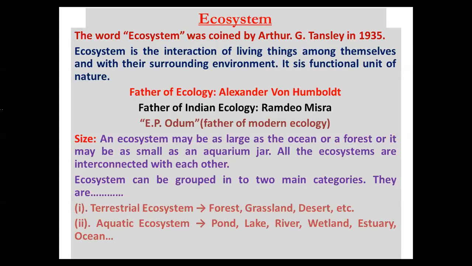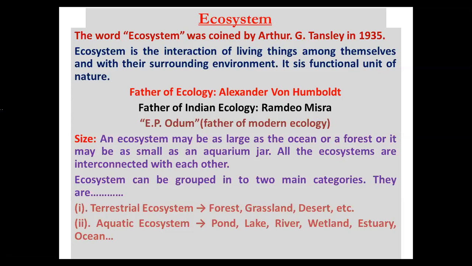Now, what is ecosystem? It is the interaction of living things among themselves and also with the surrounding environment. So, it is considered as functional unit of nature, right? It can be simply defined as the interaction between living things among themselves and with their surroundings, right?